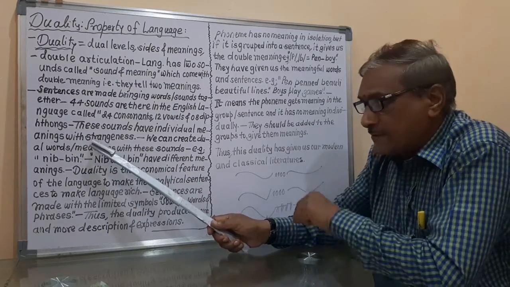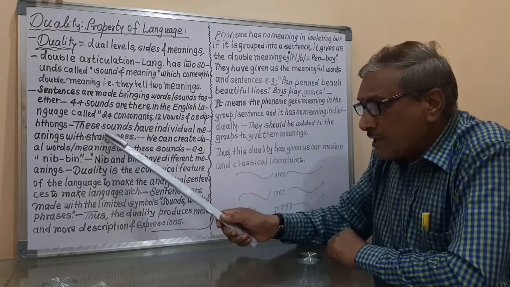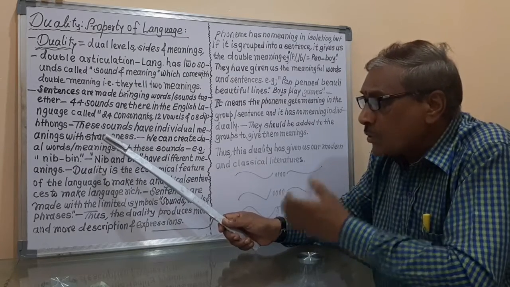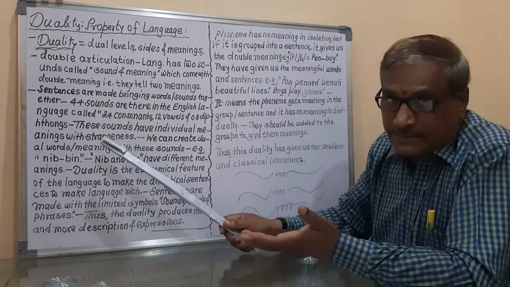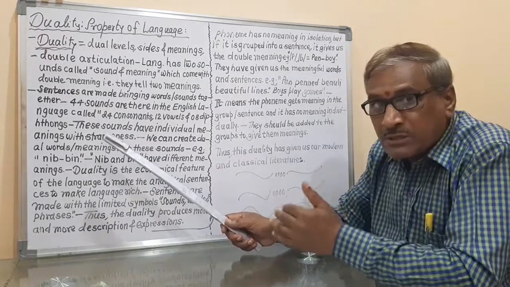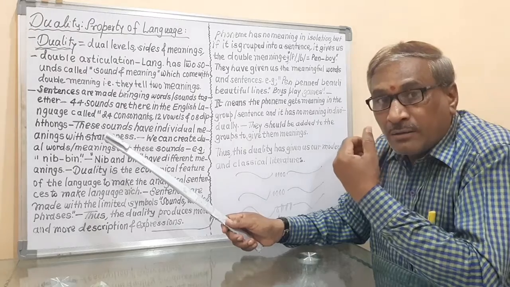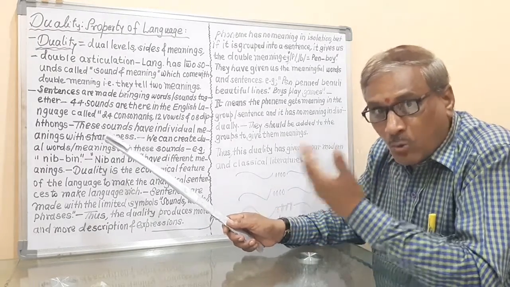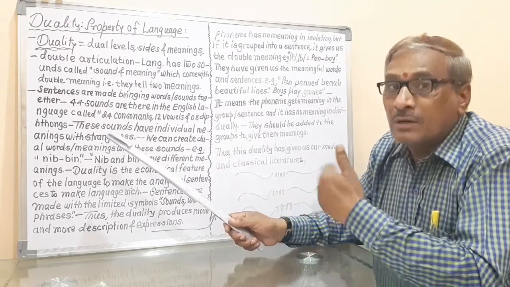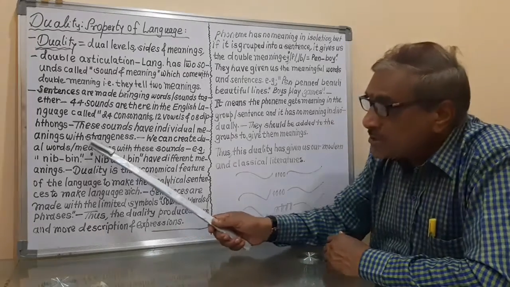With strangeness, it means that these 44 sounds have strange meanings, strange features, or they give us strange meanings, means the dual sounds they give us. That is called with strangeness.